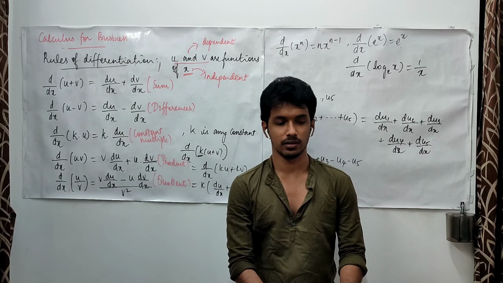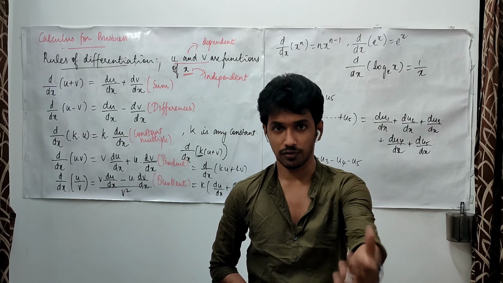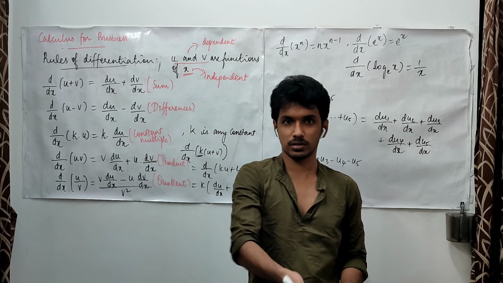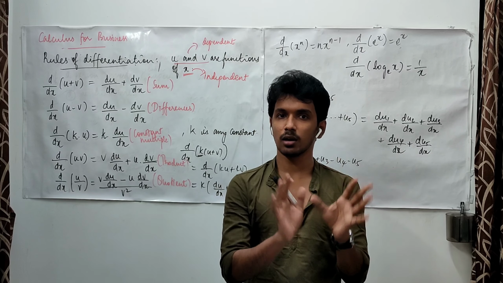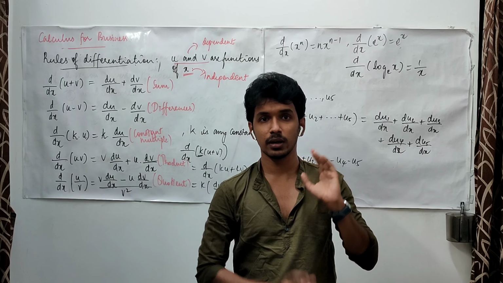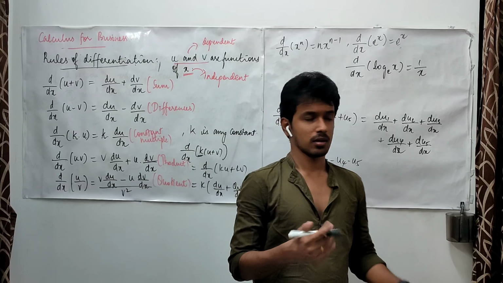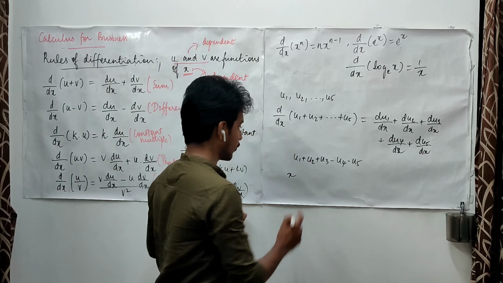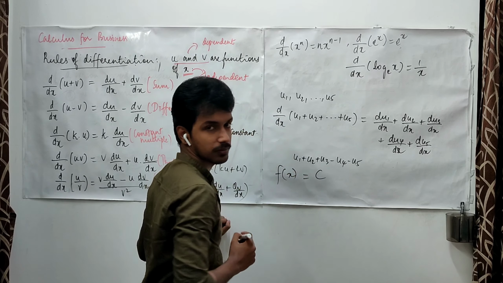Whatever may be the input that you give, whatever you may invest, others may invest into it, that non-profit organization is going to get a constant amount from the government as an income. Whatever they give, they are going to get a constant amount. So this is my function.